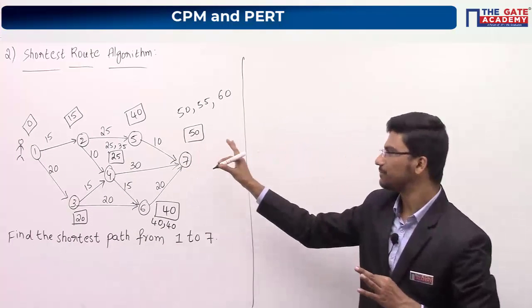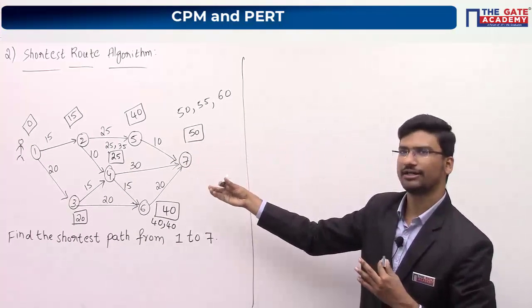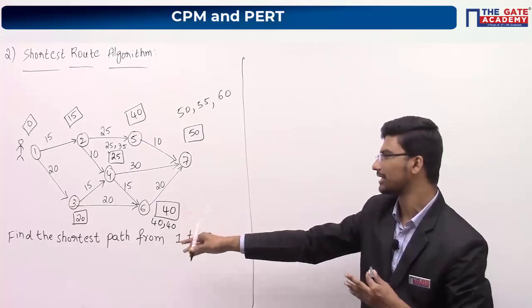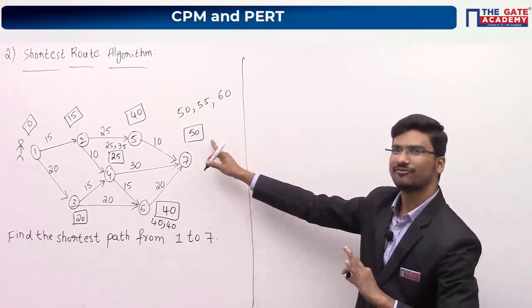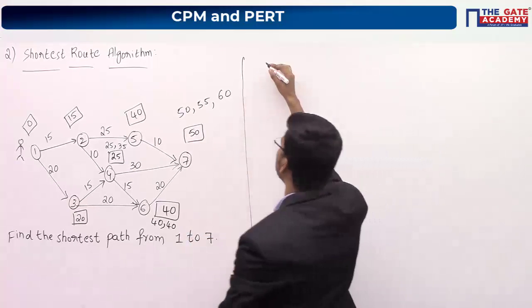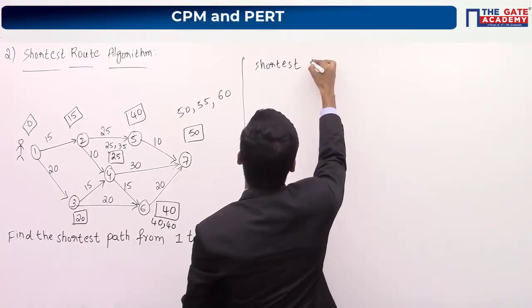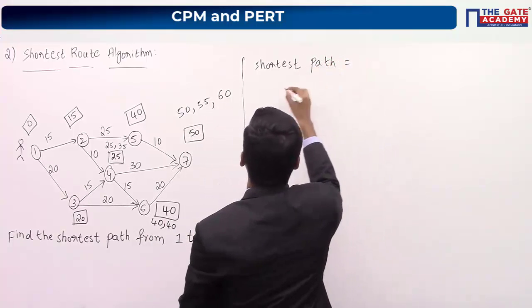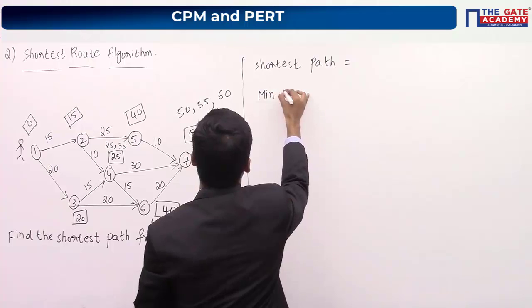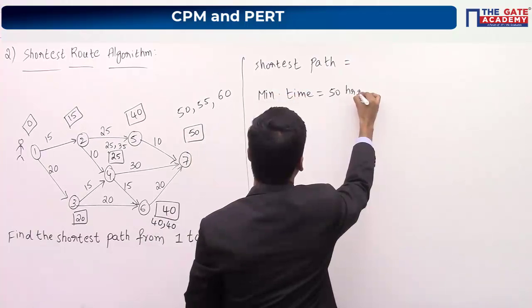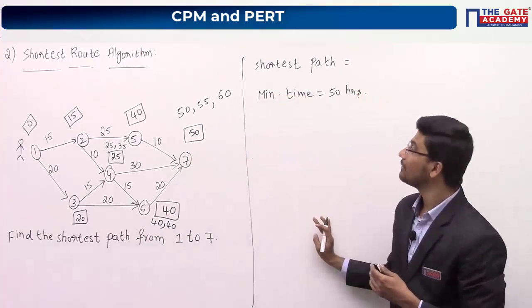So look at this particular network diagram and just try to see what is the shortest path from 1 to 7. Shortest time will be 50 hours. So shortest time, or you can say minimum time, shortest path you have to say, and minimum time will be 50 hours. And what could be the shortest path?